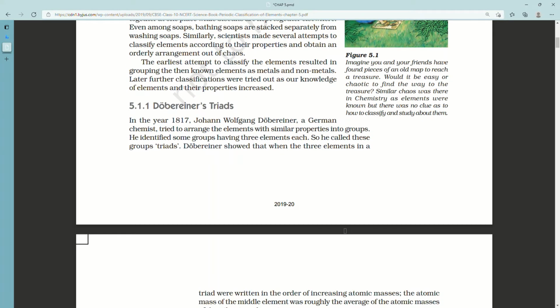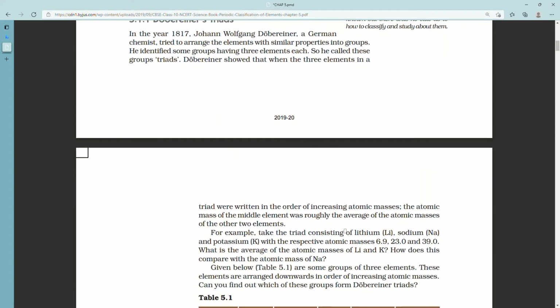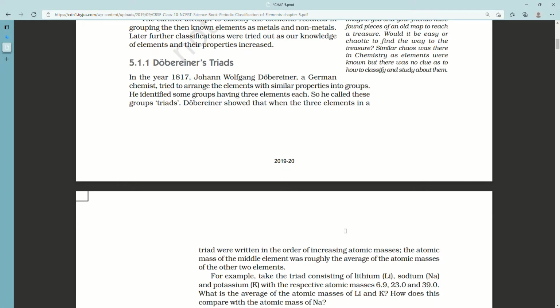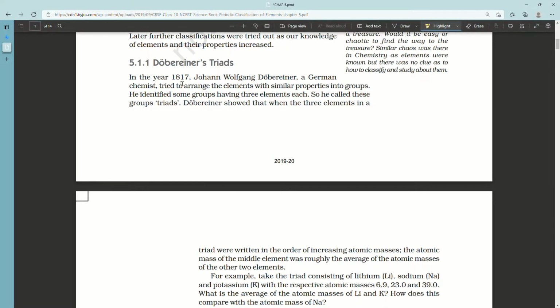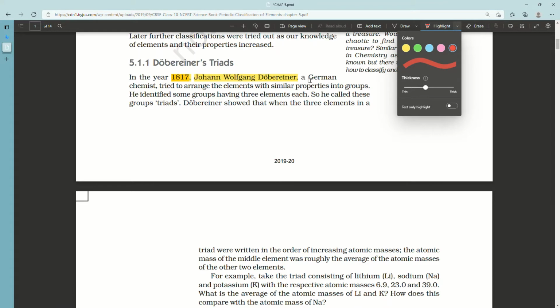Topic 5.1.1 Dobereiner's Triads. Sorry for the pronunciation. In the year 1817, Johann Wolfgang Dobereiner, a German chemist, tried to arrange the elements with similar properties into groups. He identified some groups having 3 elements each, and he called them triads.